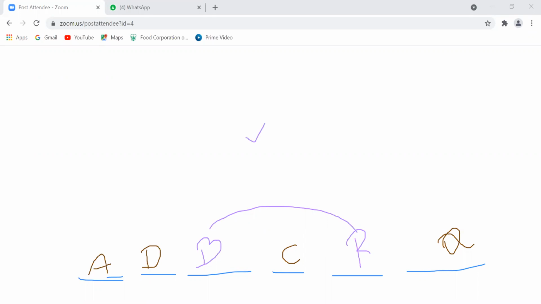Is it clear? They're asking C is there, so including C, we automatically get Q. And the remaining 3 boys we require. In the 3 boys, we'll take A and D as the 2 boys because they are together. Then for the remaining 1 person, we can take B, because if we are taking R, then definitely B will come, right?